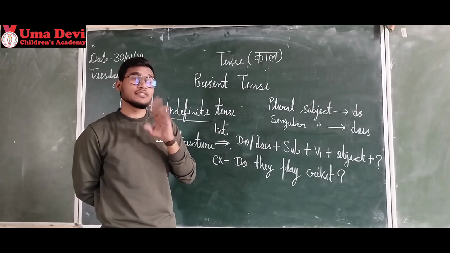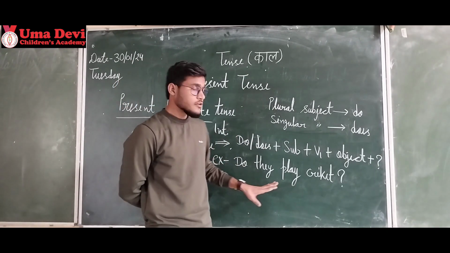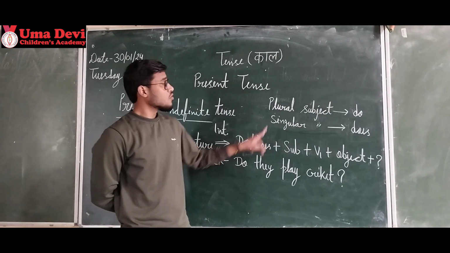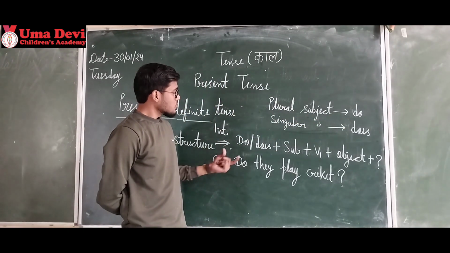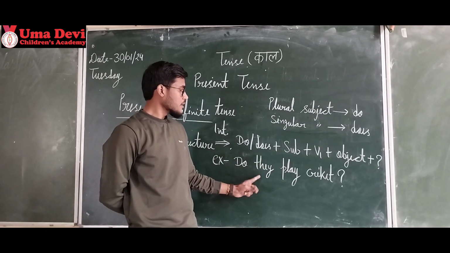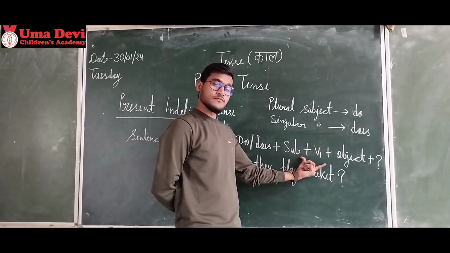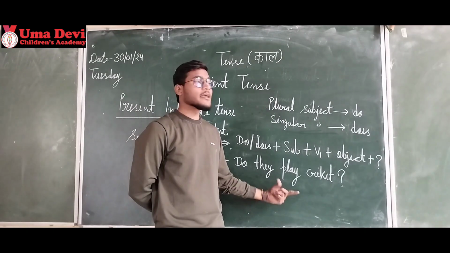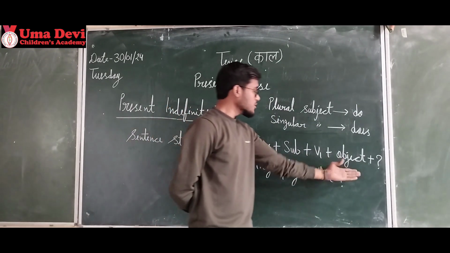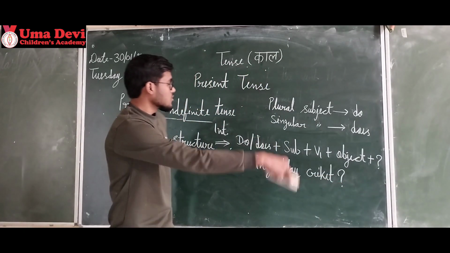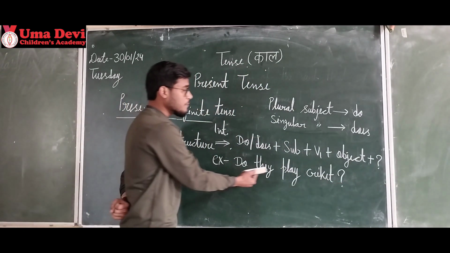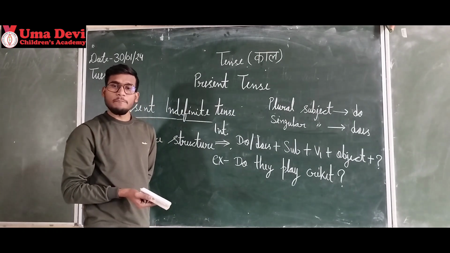First of all, we will find the subject. The subject is in the middle, which is they. They is a plural subject. Then we will use do. So write do here. Then the subject they. Do they. Then the first form of the verb, that is play. Play मतलब खेलना. Then the object cricket. Then the question mark is a must. So our sentence is ready. Do they play cricket? क्या वे क्रिकेट खेलते हैं?